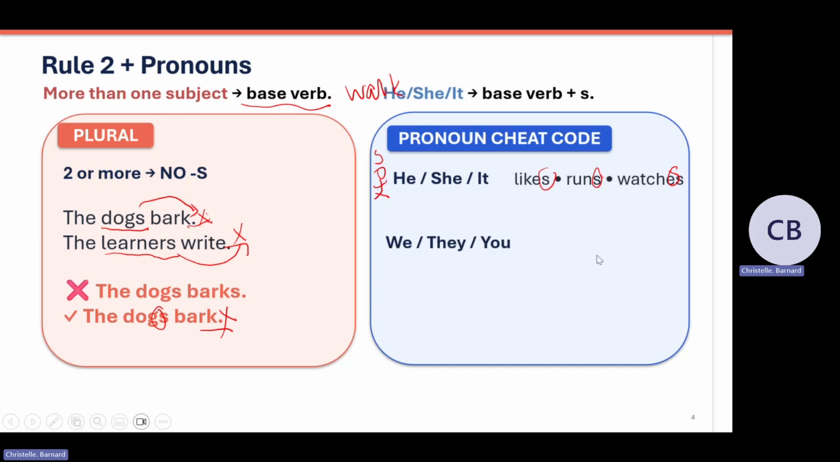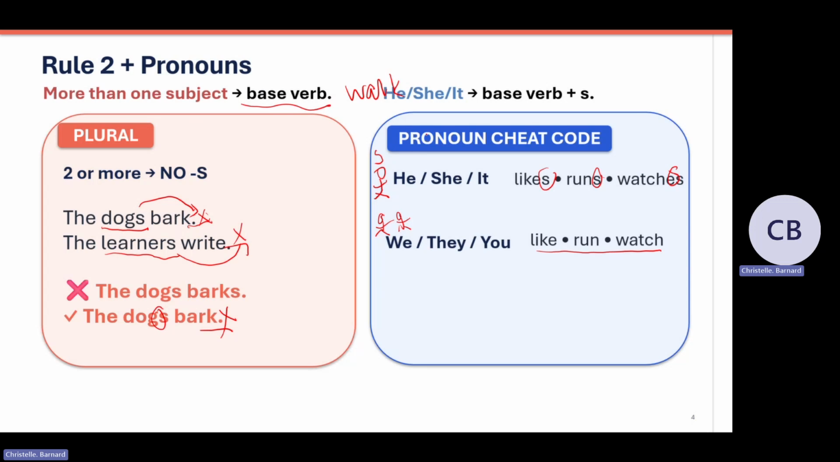But now we get pronouns that are plural. Plural doesn't have an S, right? So then we will use verbs without an S. We, they, you. No S. So there's no S in the verb. But when it's a singular subject, you add an S to the verb.